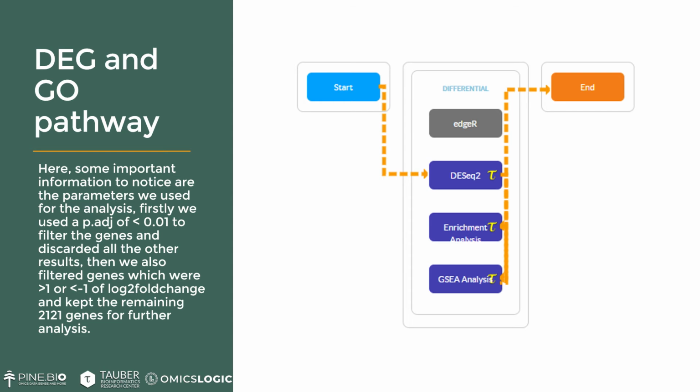Now, the differentially expressed genes and gene ontology pipeline looks something like this. Before we see our graphs and the differentially expressed genes, the data which we got was adjusted according to the adjusted p-value, which was taken to be less than 0.01, and we filtered all the genes and discarded all the other results. Then we also filtered genes which were greater than 1 or less than -1 of log2 fold change, and kept the remaining almost 2100 genes for further analysis.